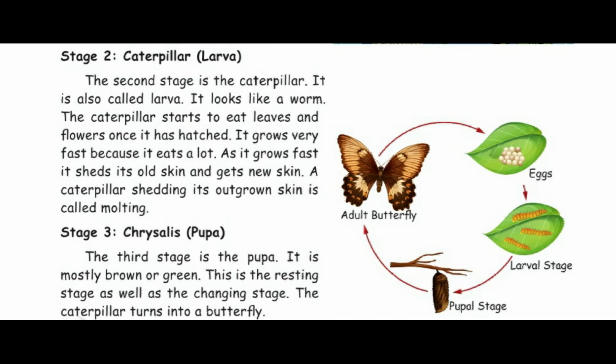See the picture: eggs, larva stage, pupa stage, adult butterfly. This picture you have to draw in the science note. Stage 3: Chrysalis, pupa. The third stage is the pupa. It is mostly brown or green. This is the resting stage as well as the changing stage. The caterpillar turns into a butterfly.